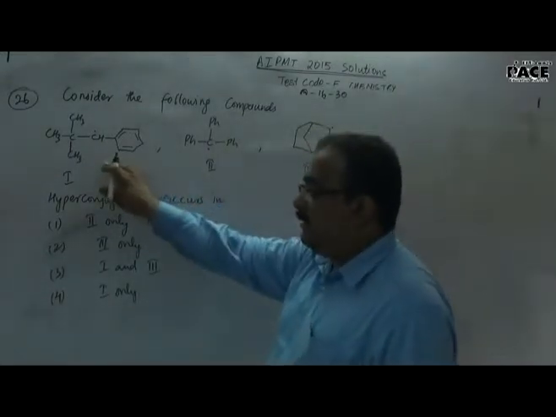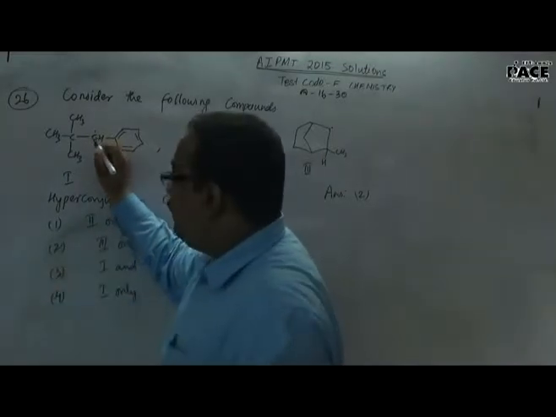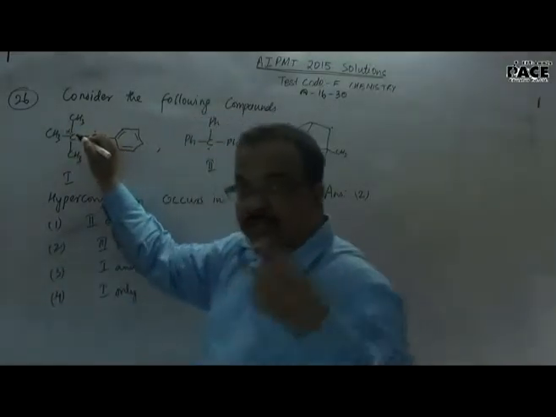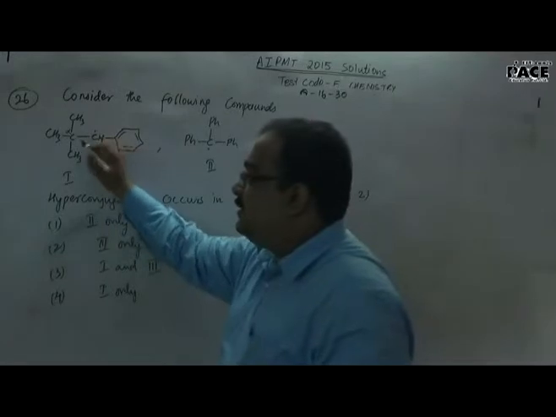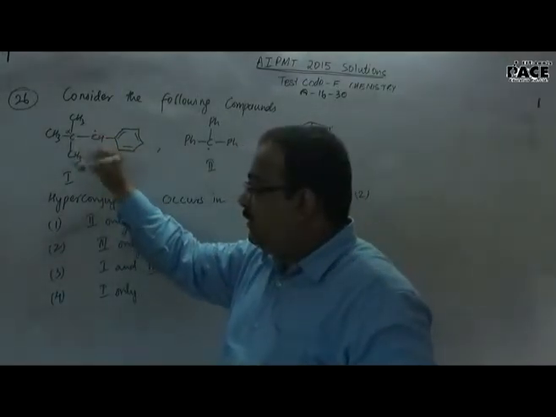For hyperconjugation to occur, next to the intermediate we need an alpha carbon in which there should be a minimum of one alpha hydrogen. So you can see this. There is no alpha hydrogen because the alpha carbon has been completely blocked out by 3 methyl groups.